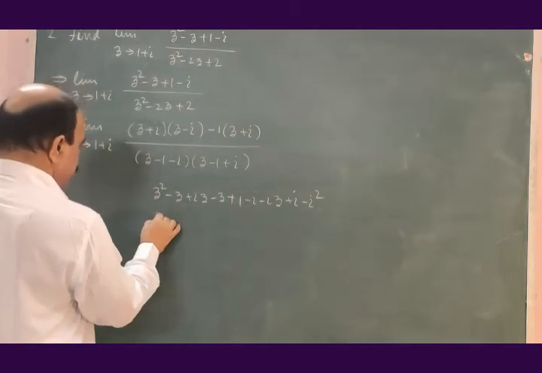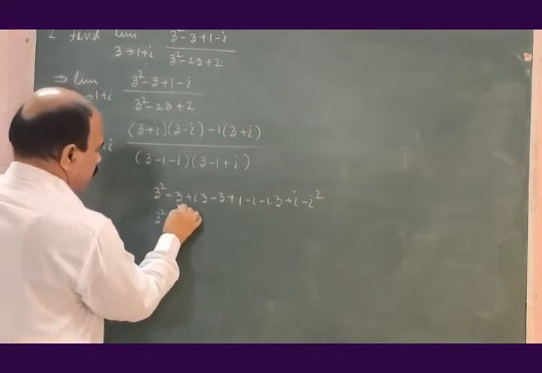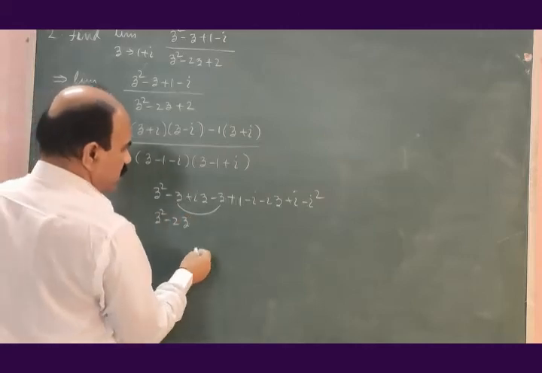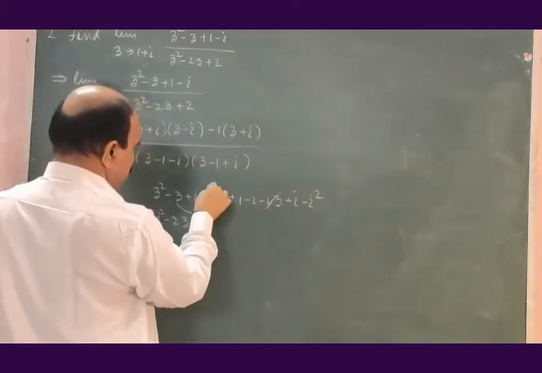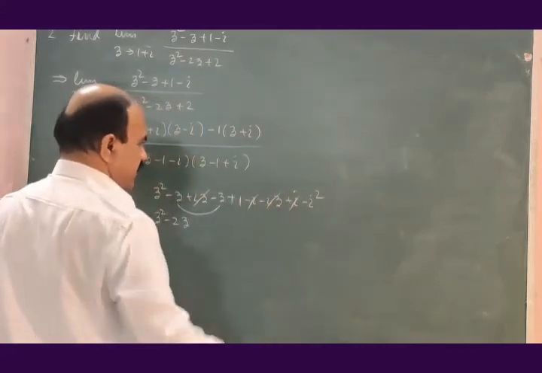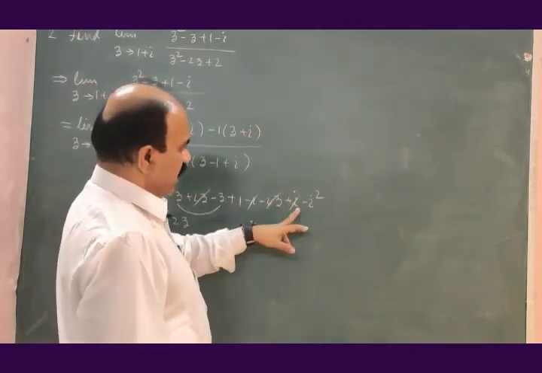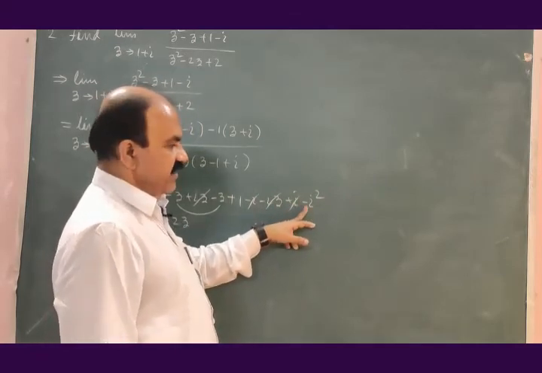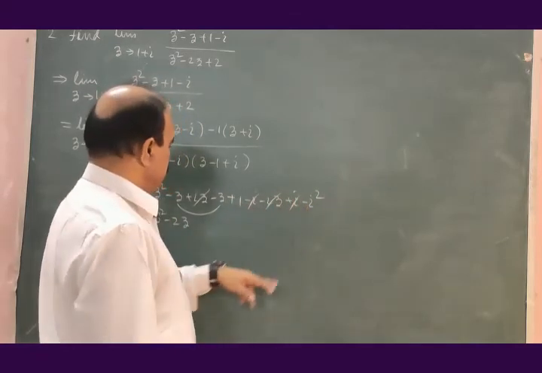So this is z square, these two taken together minus 2z, minus iz plus iz get cancelled, plus i minus i get cancelled, 1 minus i square is 1, i square is minus, minus of minus plus, 1 plus 1, 2.